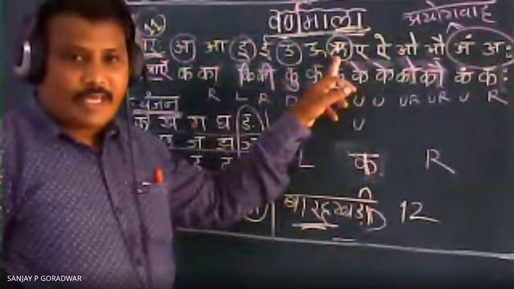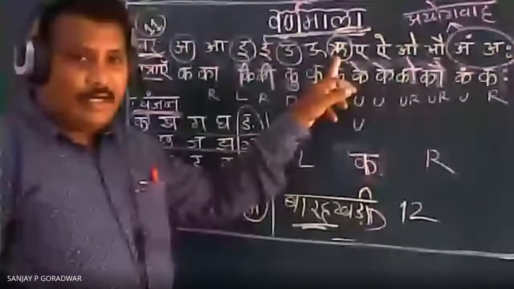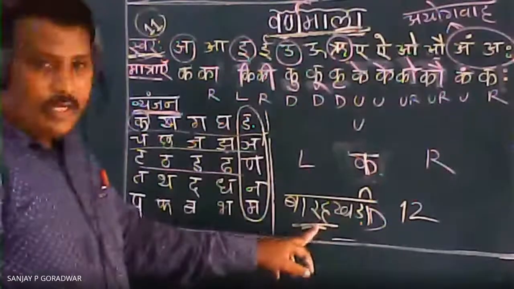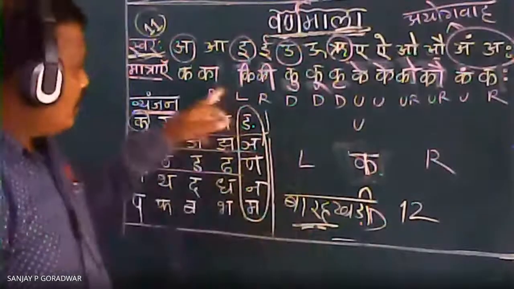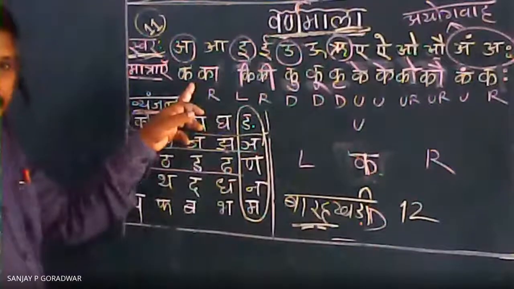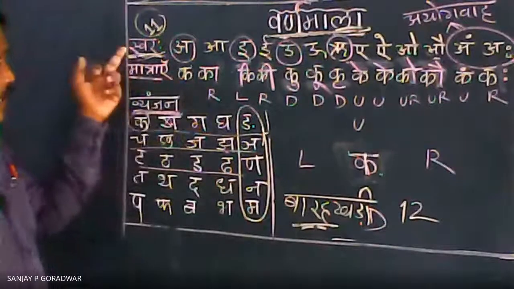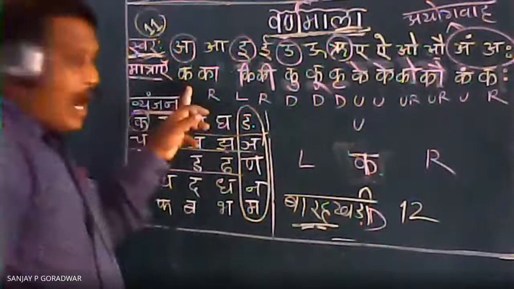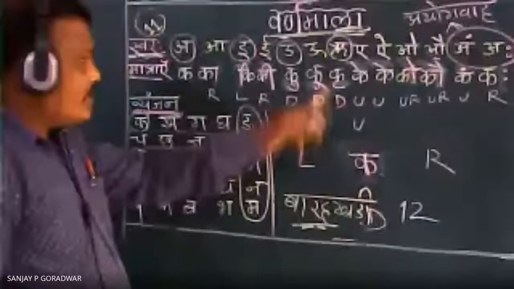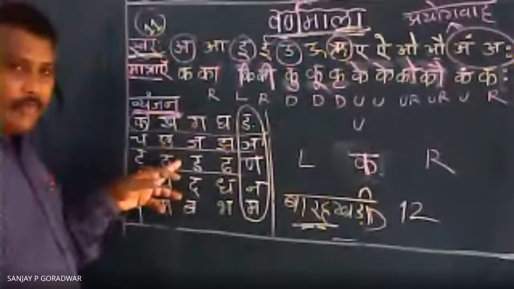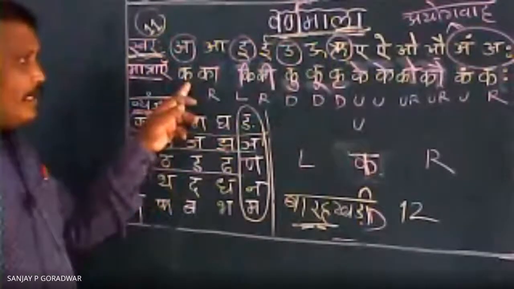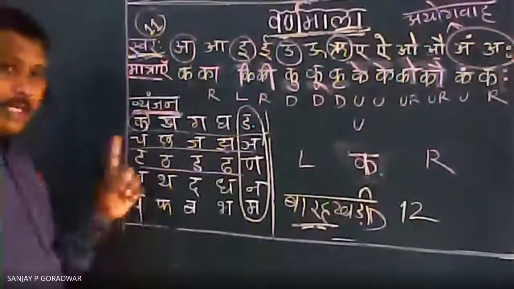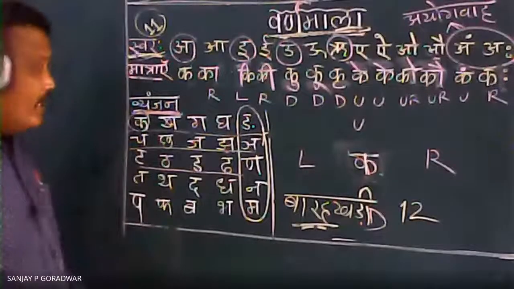But still, even after adding this, we are calling it 12 khadi. So you might have understood how to write the 12 khadi. We have seen the vowels, their pronunciation, and how to write the 12 khadi. Likewise, you can take any letter and write its 12 khadi. So hereafter you won't have any doubts.